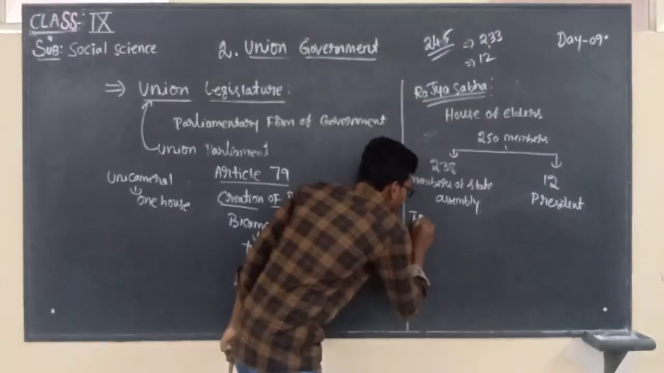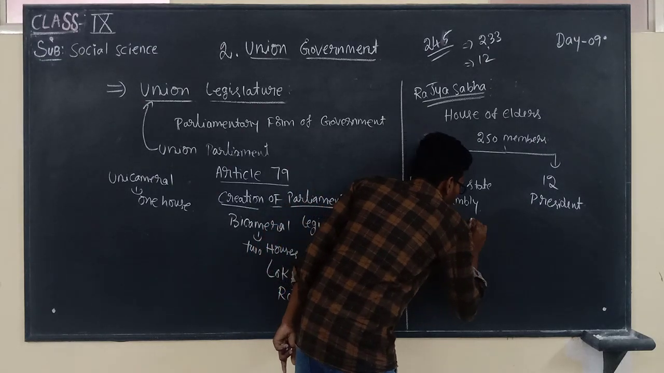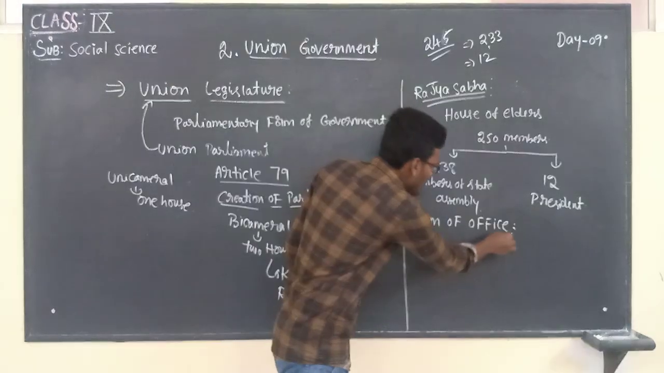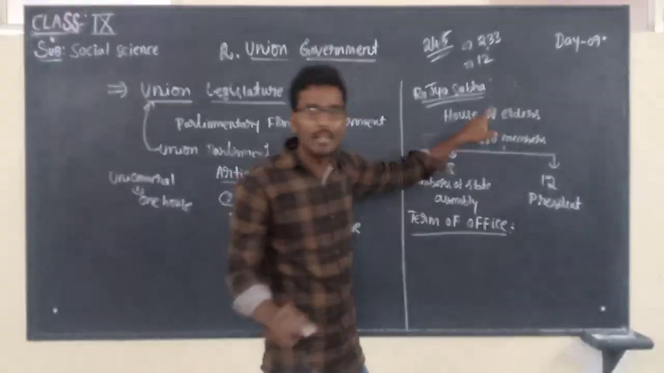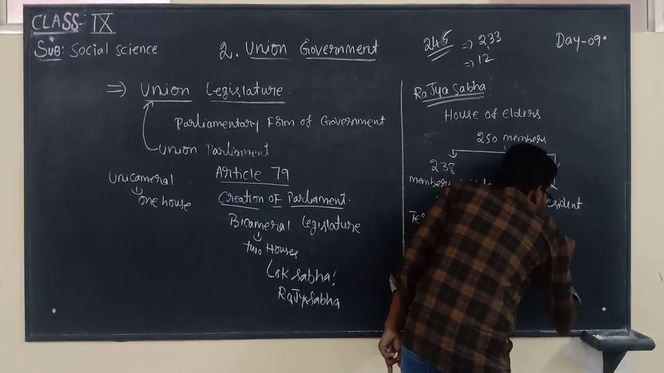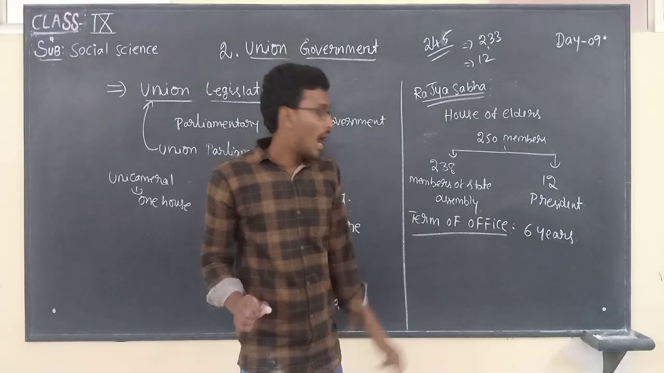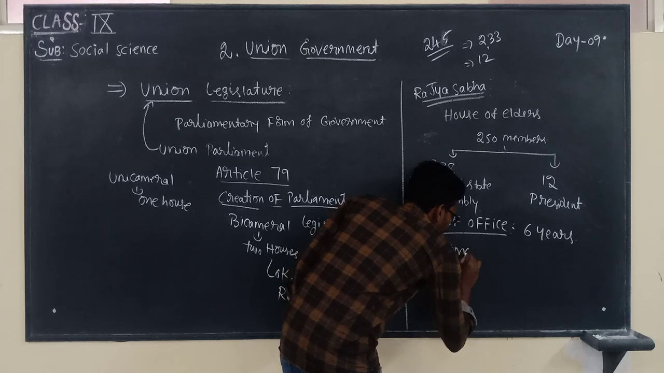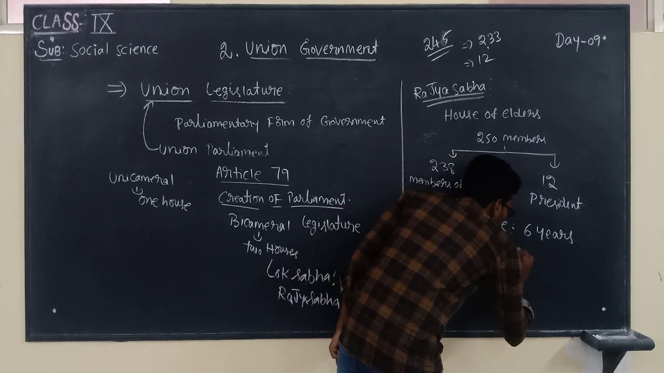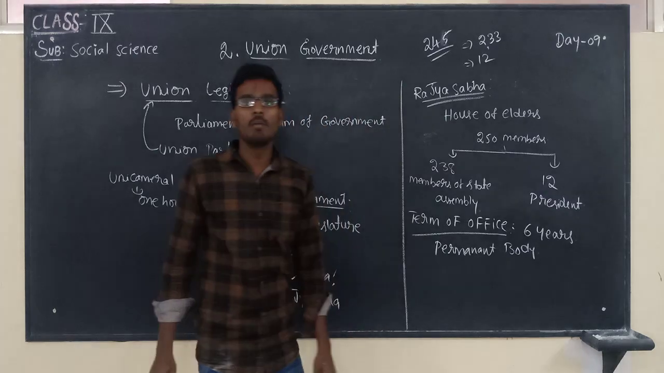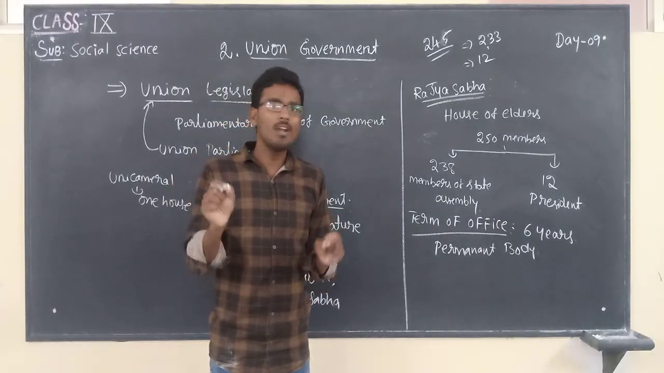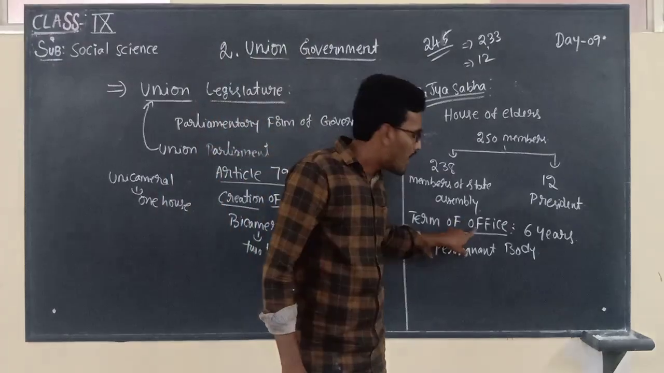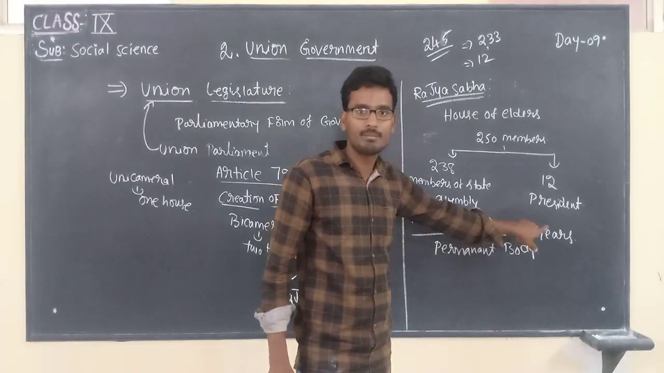What is the term of office? The term of office of a Rajya Sabha member is 6 years. And Rajya Sabha is a permanent body. It won't dissolve like the Lok Sabha. Children, the term of office of a Rajya Sabha member is 6 years.